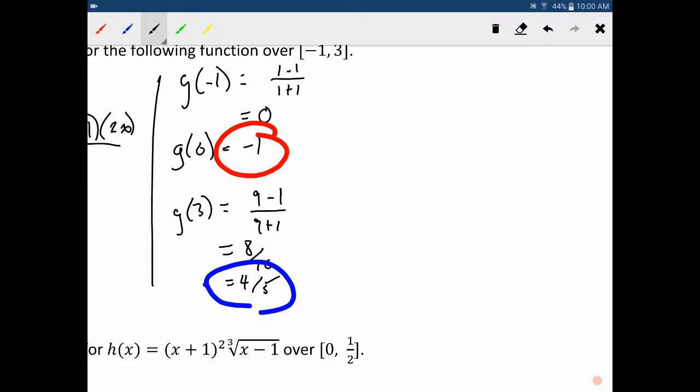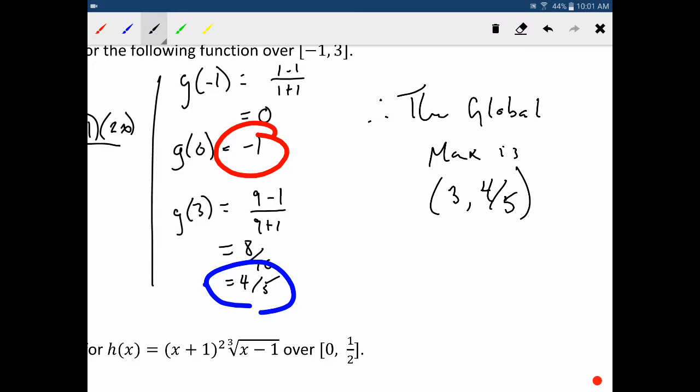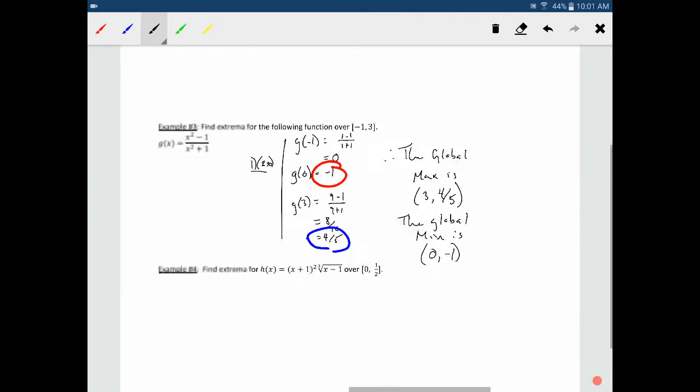So we can conclude the global max is 3, 4/5, and the global min is 0, -1. All right, and there we go.